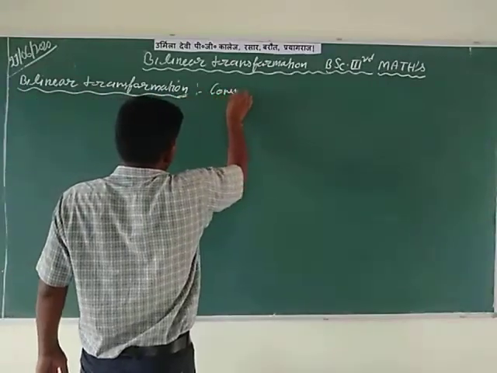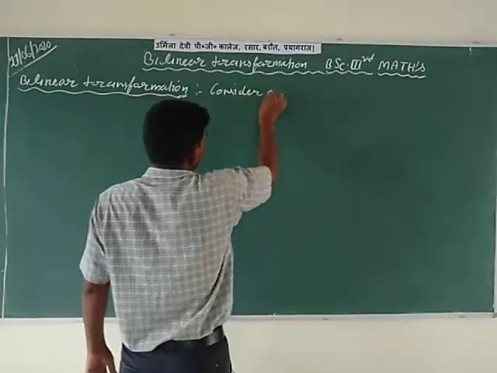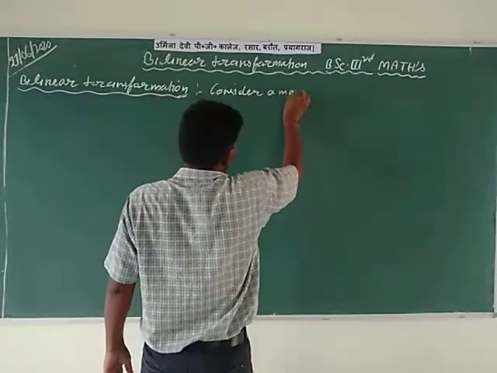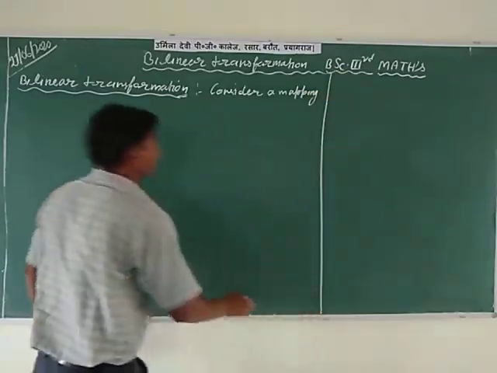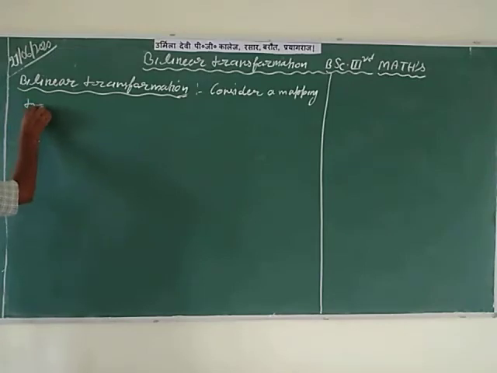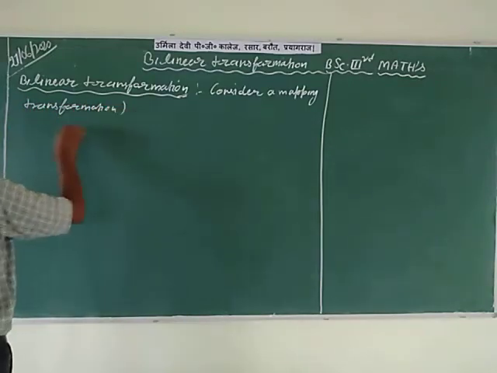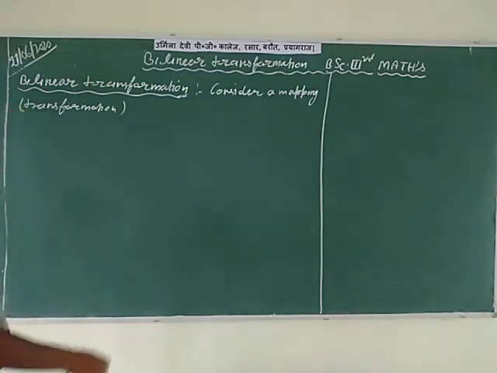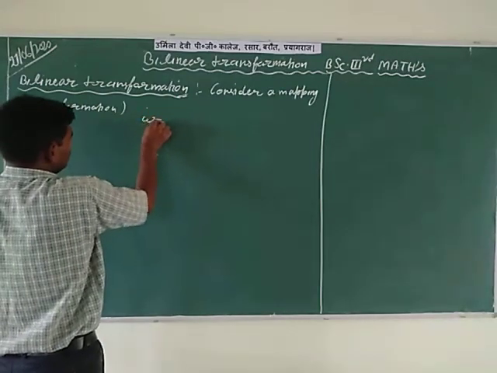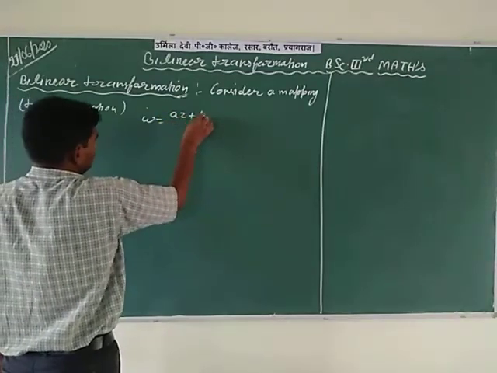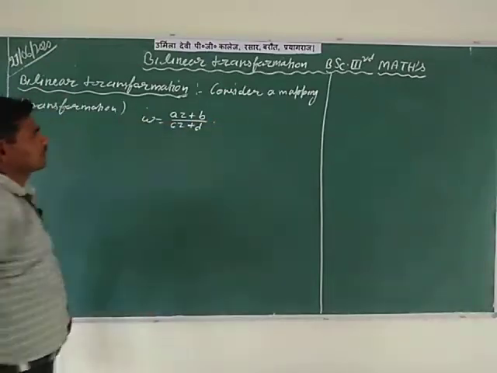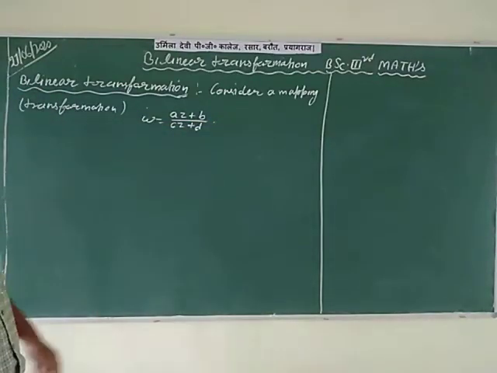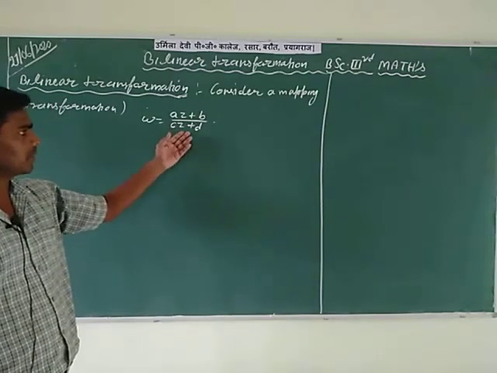Consider a mapping, meaning a transformation, W is equal to (AZ plus B) divided by (CZ plus D).